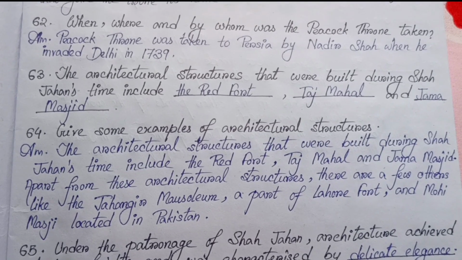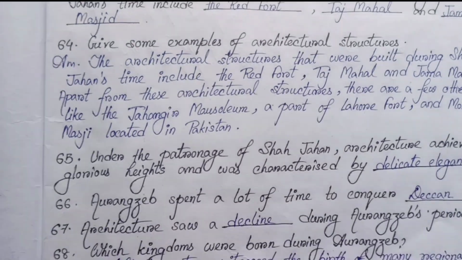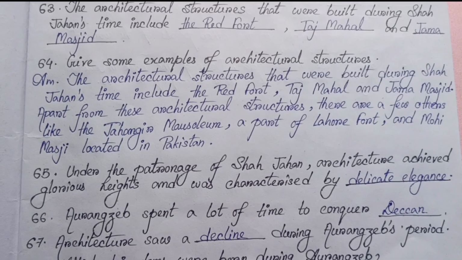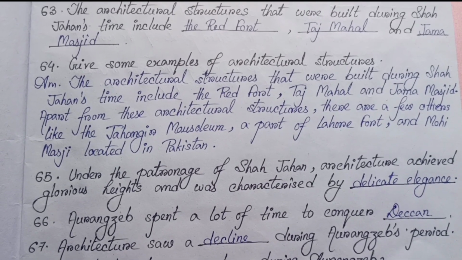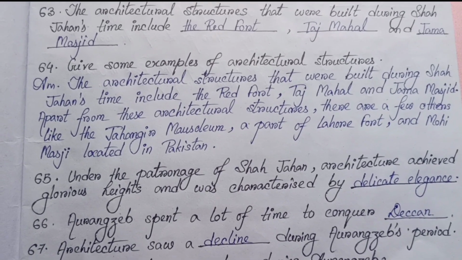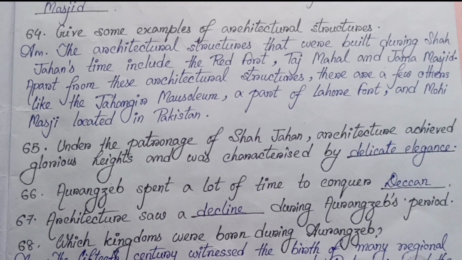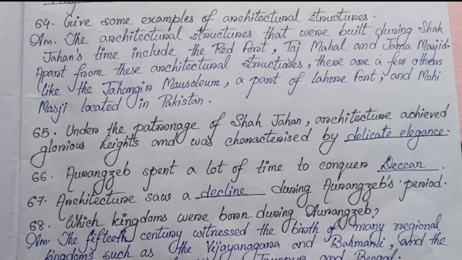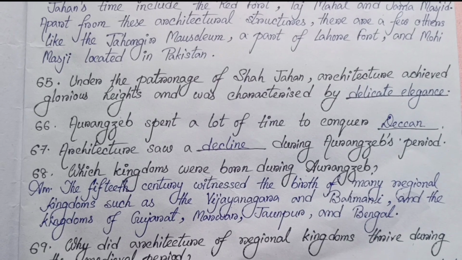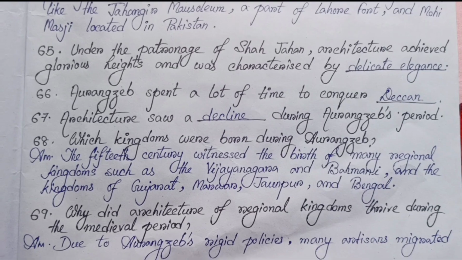63. The architectural structures that were built during Shah Jahan's time include the Red Fort, Taj Mahal, and Jama Masjid. 64. Give some examples of architectural structures. The architectural structures that were built during Shah Jahan's time include the Red Fort, Taj Mahal, and Jama Masjid. Apart from these, there are a few others like the Jahangir Mausoleum, a part of Lahore Fort, and a Masjid located in Pakistan. 65. Under the patronage of Shah Jahan, architecture achieved glorious height and was characterized by delicate elegance.